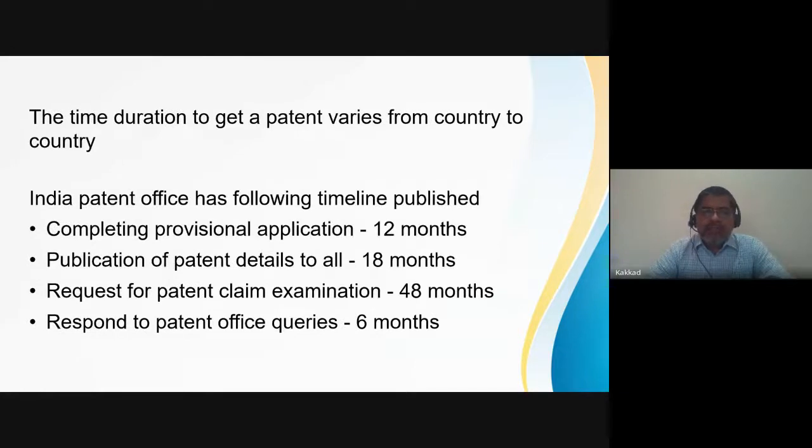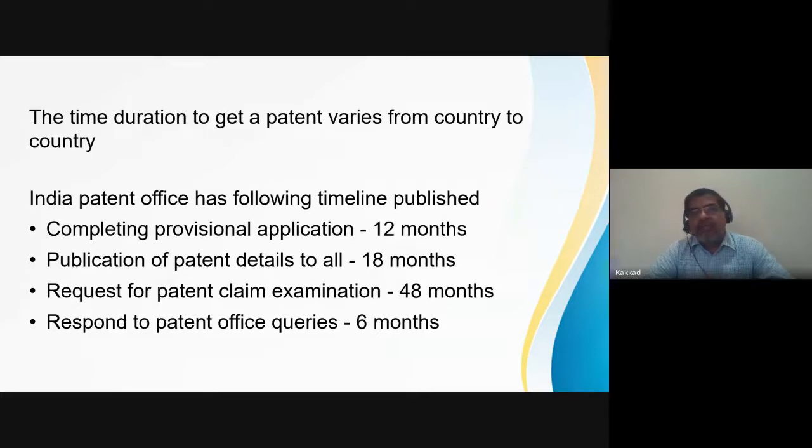The time duration can vary from country to country, but these are the timelines of Indian Patent Office, that you get 12 months to complete your provisional application. And then after 18 months, the patent details which you have shared become visible to everybody. So any new idea you submit, your competition will get to know all the details which you have submitted after 18 months. And then the patent claim examination has to be initiated within 48 months.